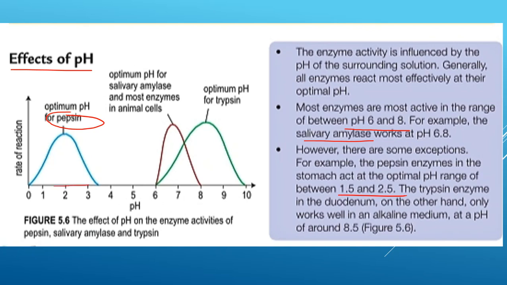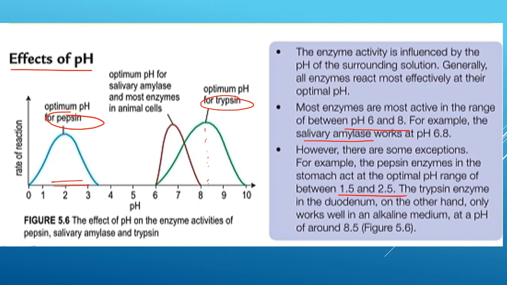Okay, dari sini ke sini 1.5 to 2.5 lah. Okay, and then trypsin, an enzyme in the duodenum. Duodenum ini dalam usus, small intestine, only works well in alkaline medium. Dia suka yang alkaline punya medium. So pH dia around 8.5.